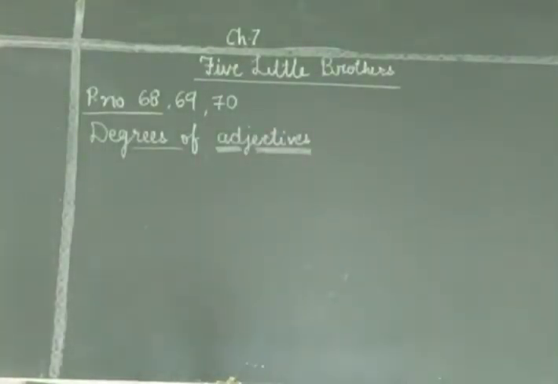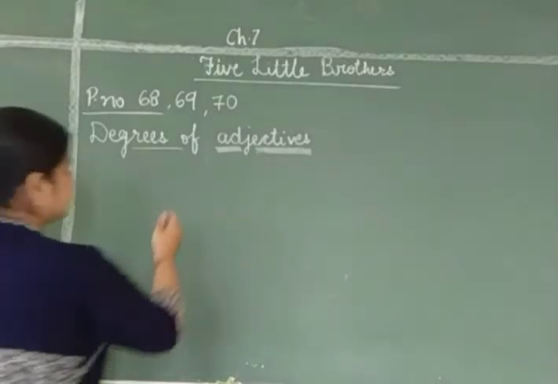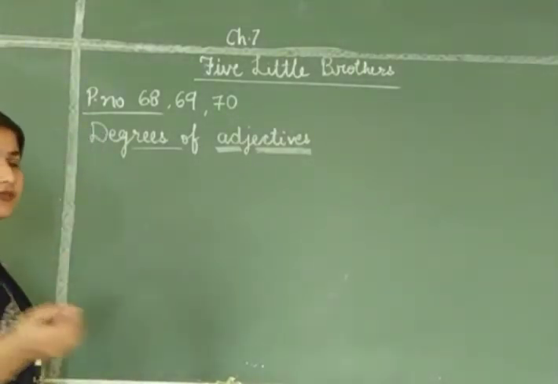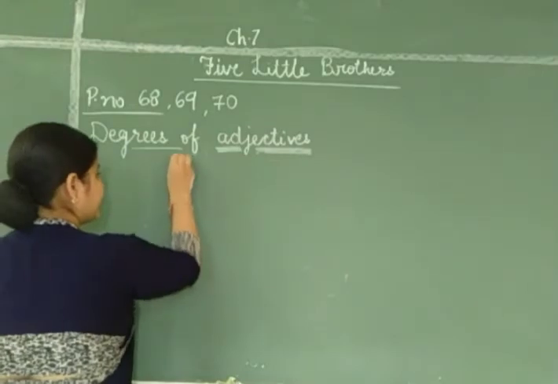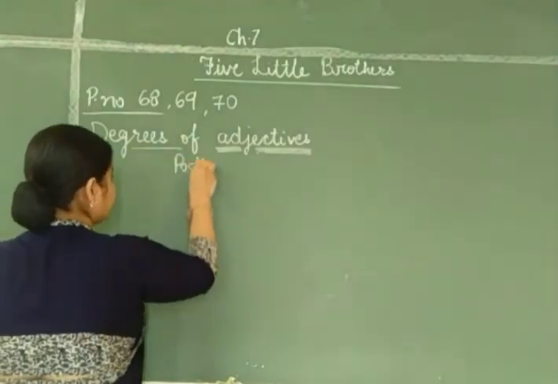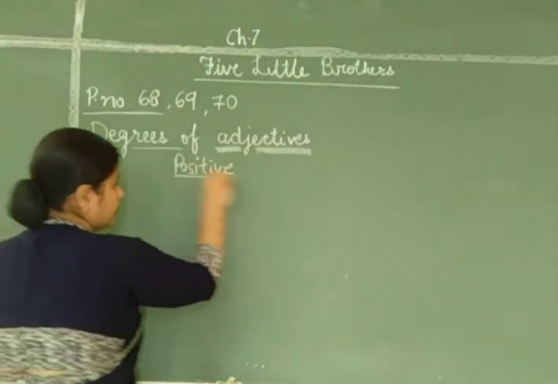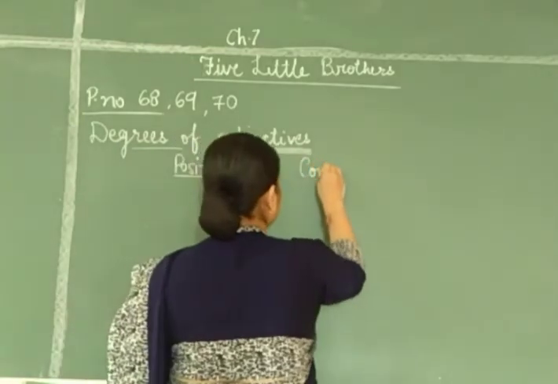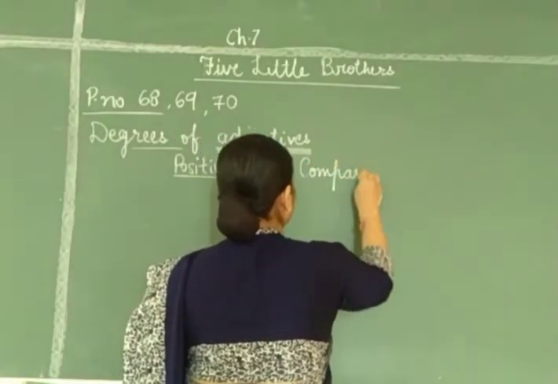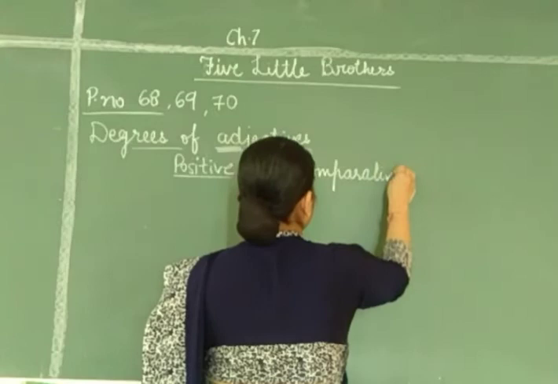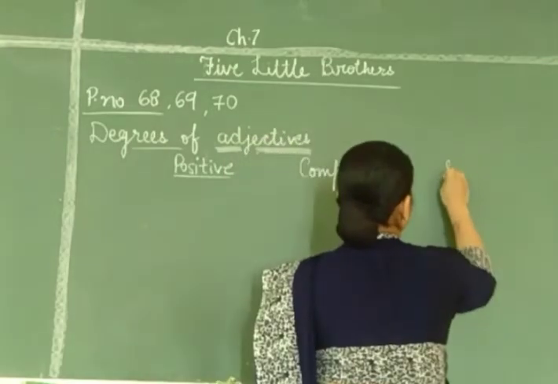I have told you that there are how many degrees of comparison, degrees of adjectives? They are positive, then comparative and superlative.